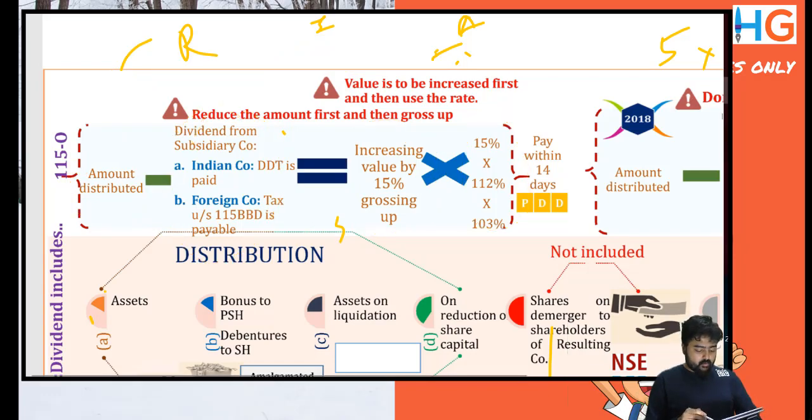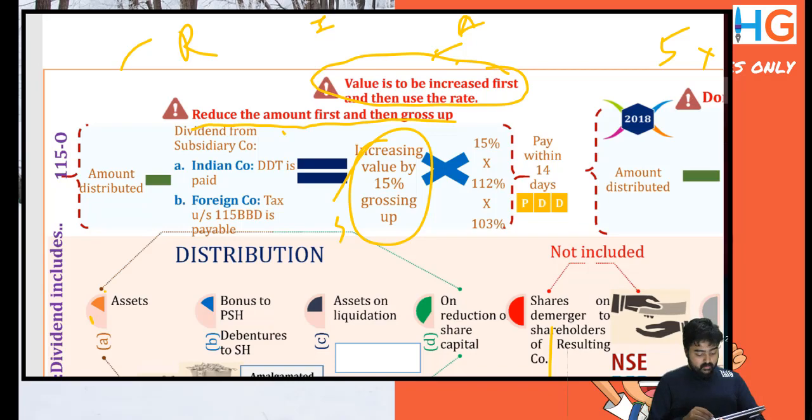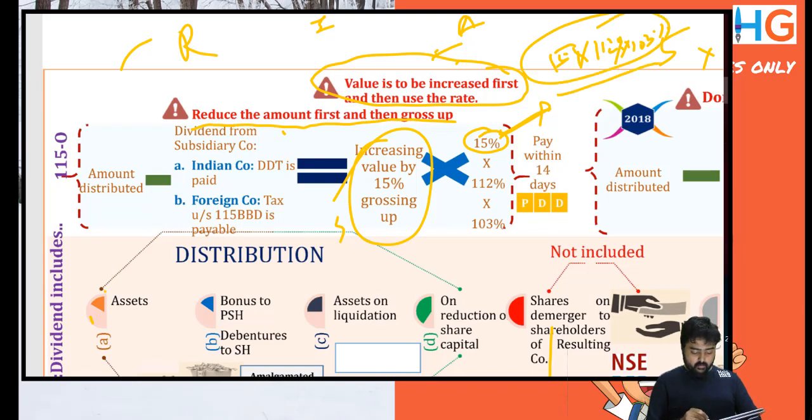The mistake that students commonly make is that they first increase and then reduce, whereas we have to reduce the amount first and then gross up. The second mistake is that they increase the percentage, say 15 into 112% into 103%, and they gross up this rate to come at a percentage of 20% odd.